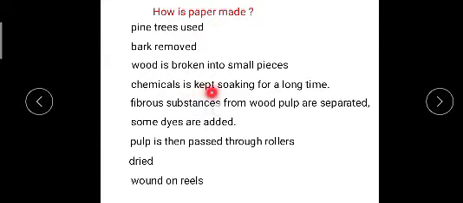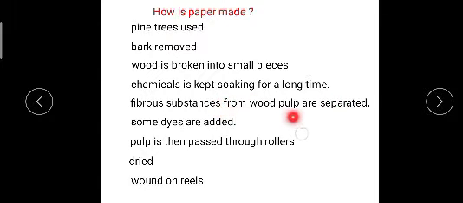The chemicals are kept soaking for a long period, and after this the fibrous substances from the wood pulp are separated.